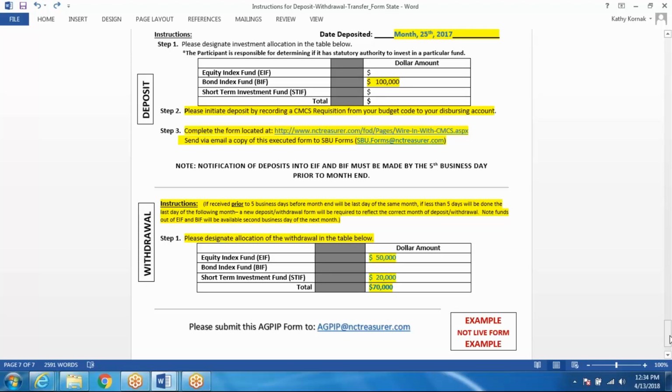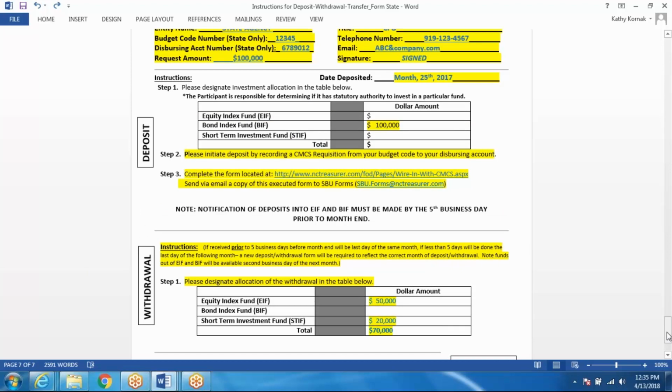So this will automatically alert us that there's only 70 coming from existing funds, that we should be expecting 30,000 to hit new funds. The date deposited for those 30,000 should match the date deposited under the deposit section. So the total requested amount will reflect 100,000, not 70. So 100,000 is the amount that's being deposited into the bond using new monies and existing funds from the withdrawal. The date deposited, again, will reflect the date you wired in those new funds. That completes the reallocation section of this webinar.